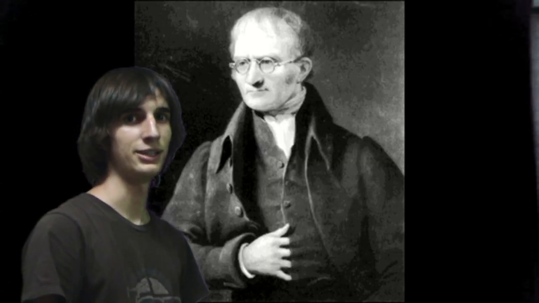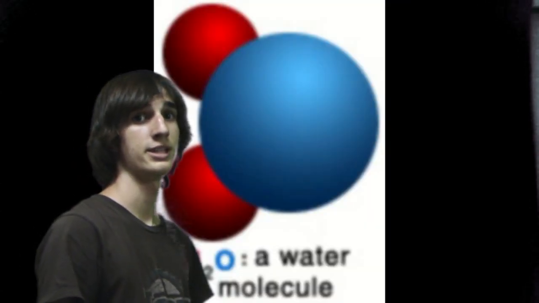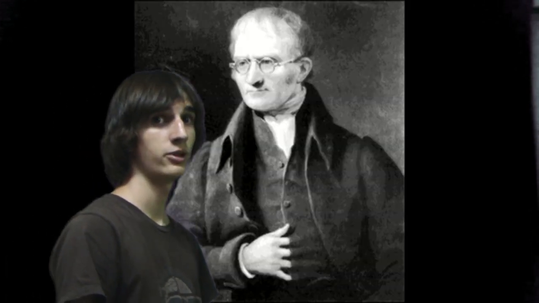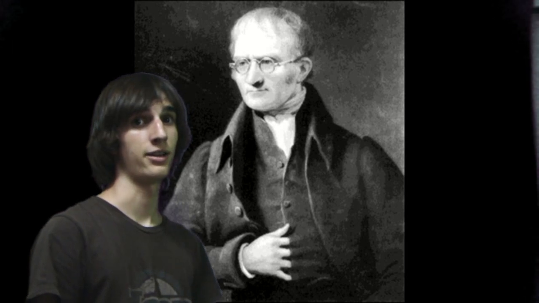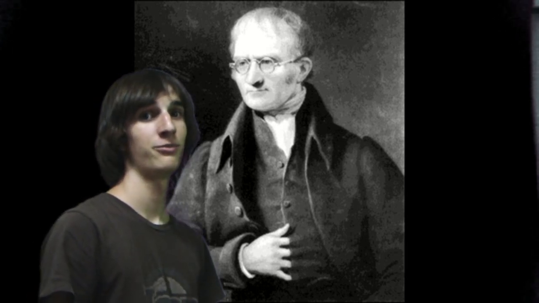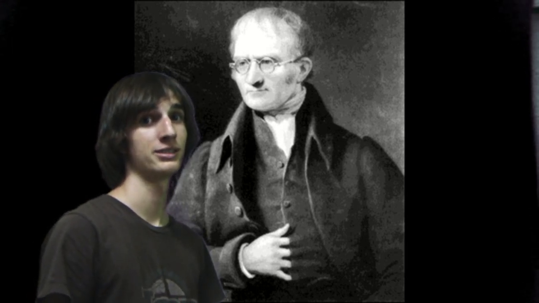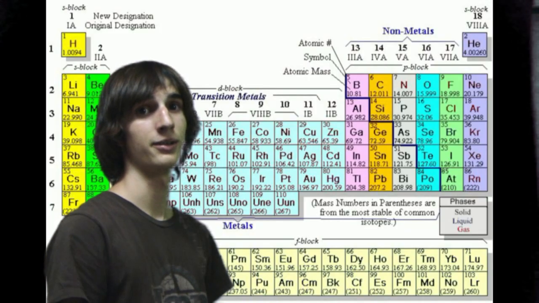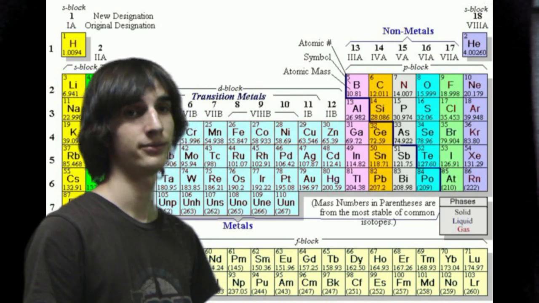John Dalton, 1803. He proposed that compounds were made of two or more elements, and that chemical reactions were just the rearrangement of atoms. He also proposed the law of multiple proportions, which said that elements combined in ratios of small whole numbers. The periodic table of the elements in the 1800s.